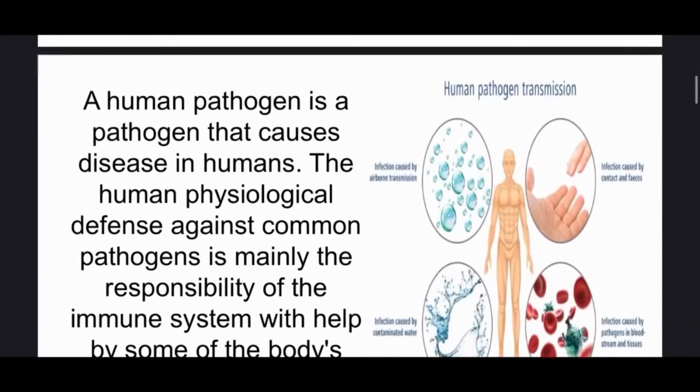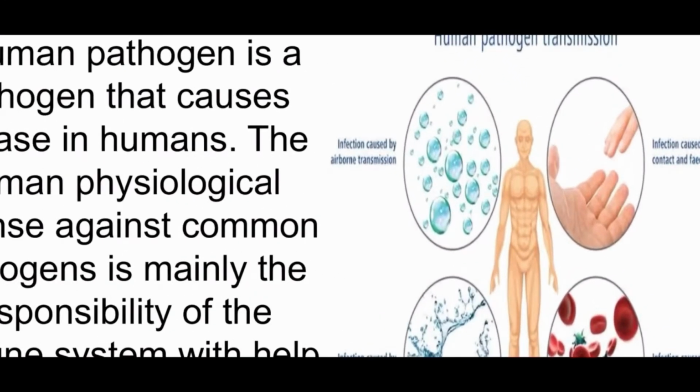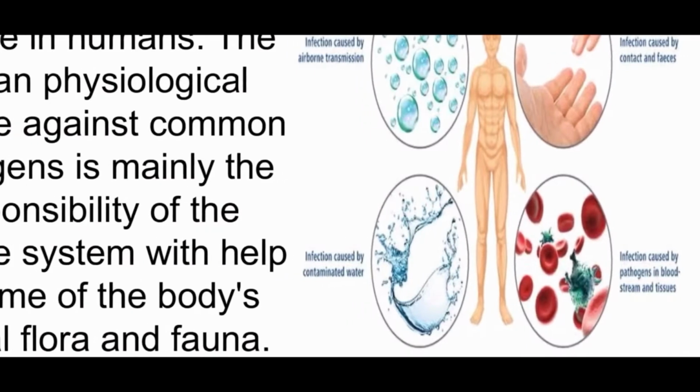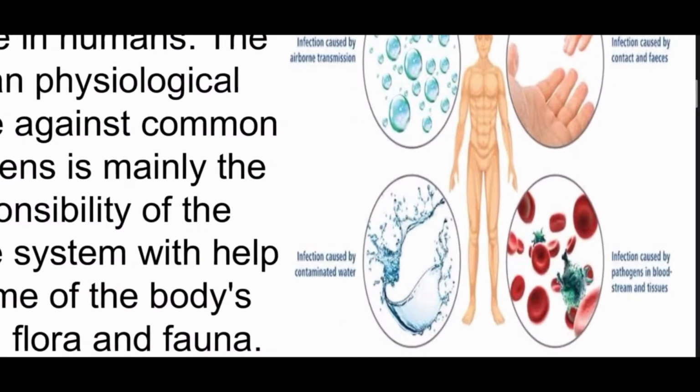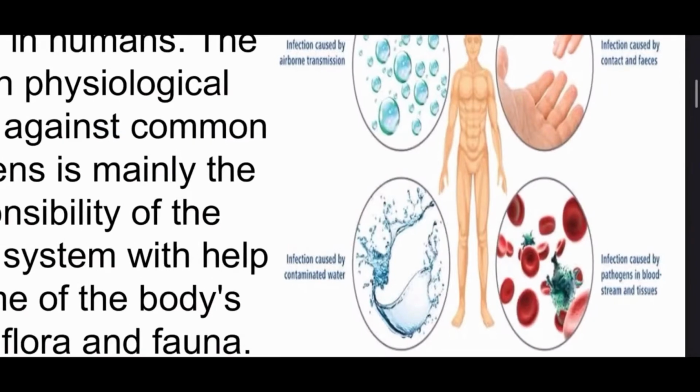Okay, human pathogen transmission. In a human, infection is caused by airborne transmission, infection is caused by contaminated water, infection is caused by contact with feces, and infection is caused by pathogens in the bloodstream and tissues.